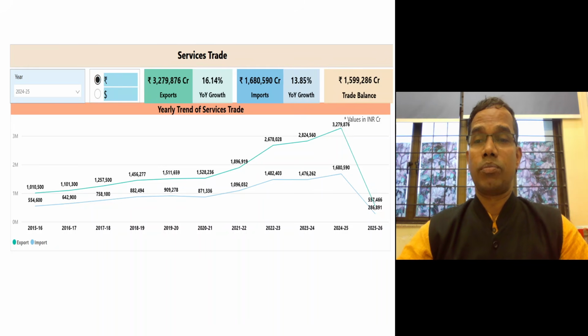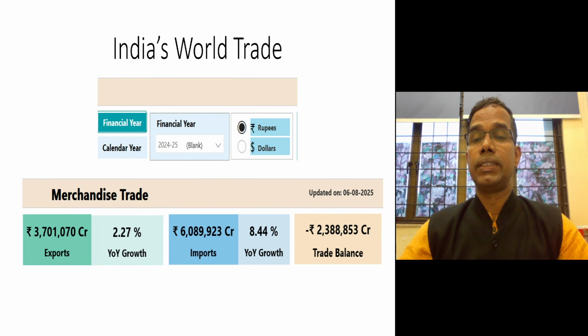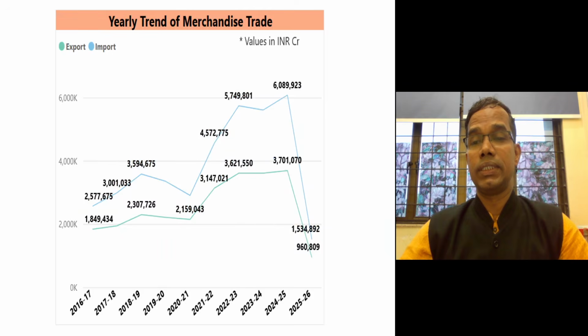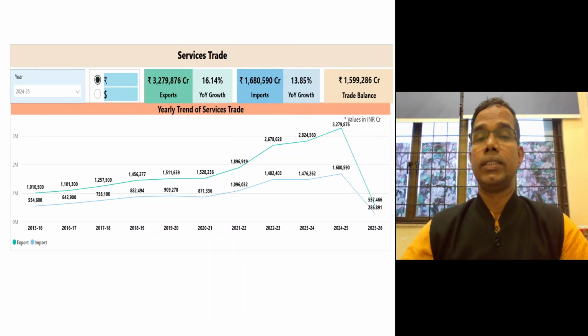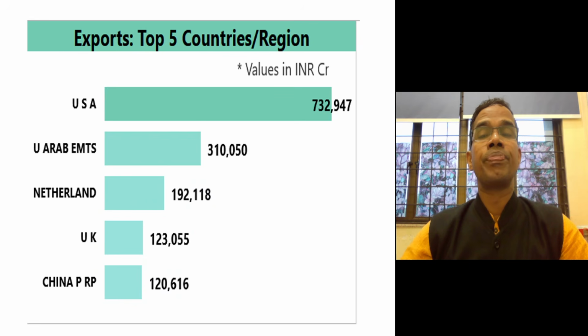Since we have a trade surplus in the service trade, it is somehow compensating the deficit that we have in the merchandise. In the merchandise, we have almost 24 lakh crore rupees worth deficit, and in the service sector, we have about 16 lakh crore surplus. So we have a net deficit of about 8 lakh crore in the current account. And as a percentage of GDP, the current account deficit of India is about 1.2% of the GDP, which is not a very big number.